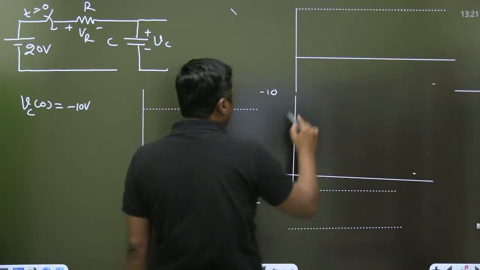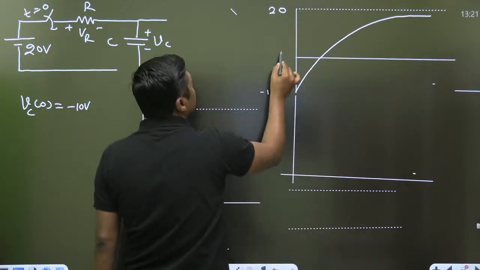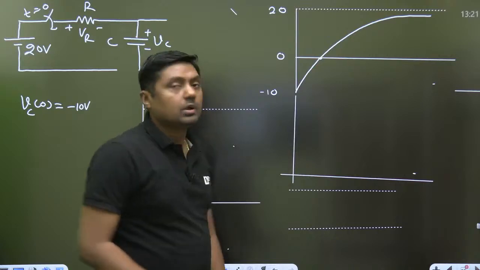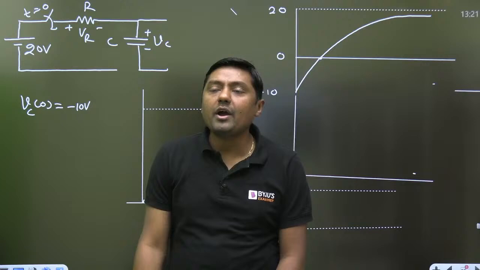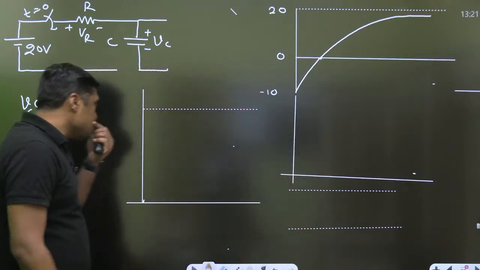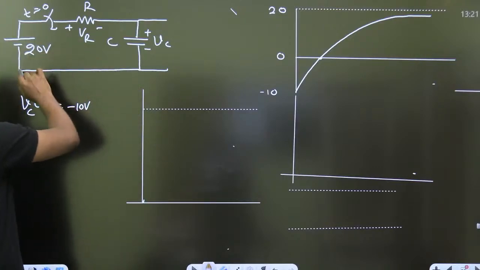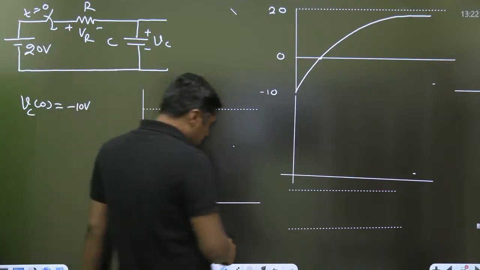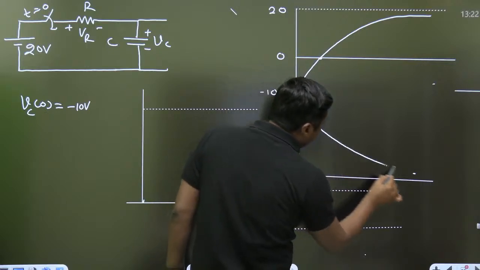Initially it will start from minus 10 volt and charge up to 20 volt. Yes, in that case it will cross the zero line, from minus 10 to 20. Now what is the initial voltage across the resistor? 20 minus of minus 10, that is 30 volt, and then it will go from 30 volt to 0 volt.